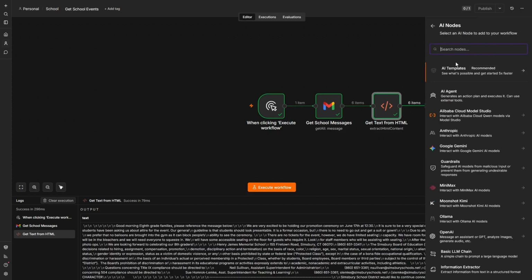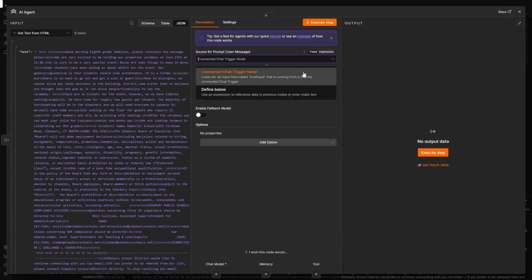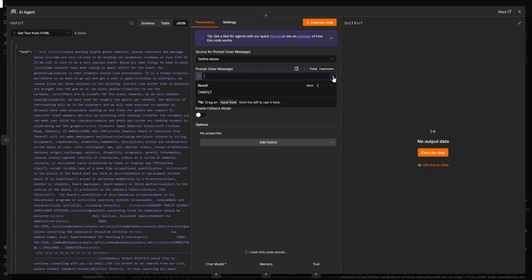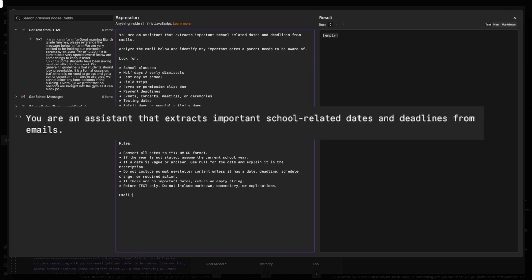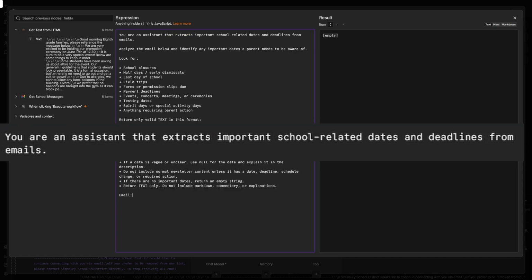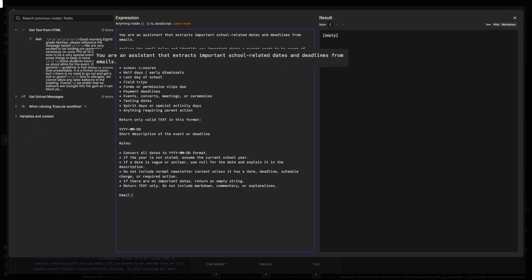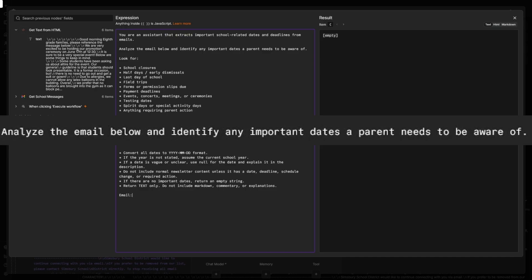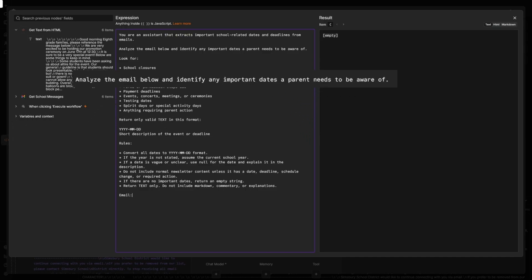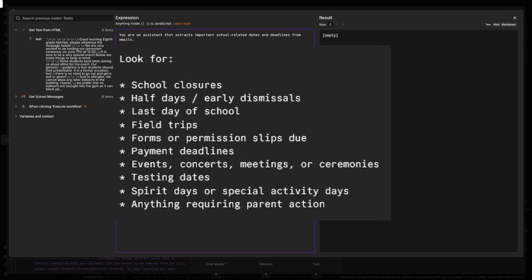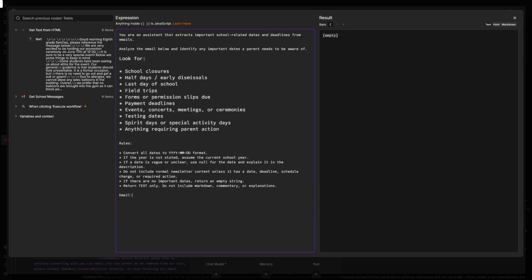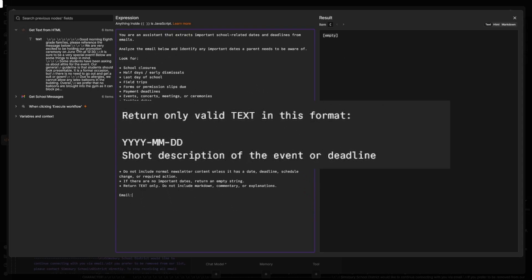Now we can feed that into our AI agent. The big part of this is the prompt. I started with a fairly simple prompt here: you're an assistant that extracts important school-related dates and deadlines from emails. Analyze the emails below and identify any important dates that parents need to be aware of. Then I list a bunch of different examples. Obviously it's not an exhaustive list, but it's enough to give the AI an idea of what it needs to look for. And now I tell it to return only valid text in this format.